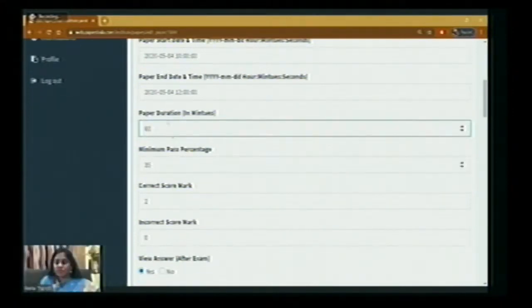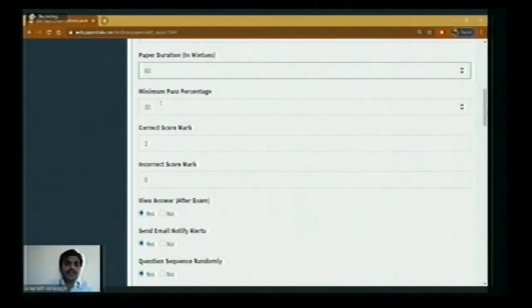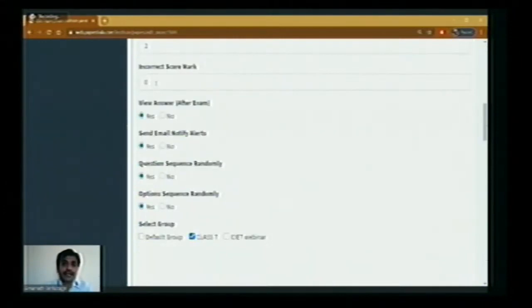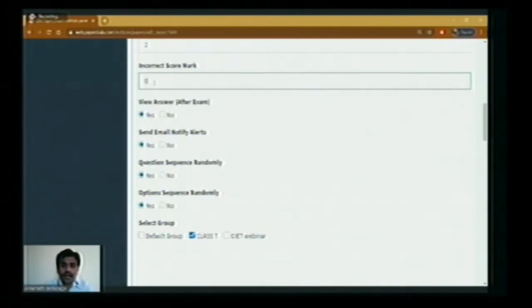Minimum pass percentage. And here, as you know, minimum pass percentage is 35% or 40%. Based on your assessment, you can write here. Correct score. Suppose if the question is correct, how many marks should be given? 2. Incorrect score. Suppose if the question is wrong, if you want to add negative marking, you can add here. So I'm adding 1. That means 1 negative mark. If a question is wrong, -1 will be deducted from his score.